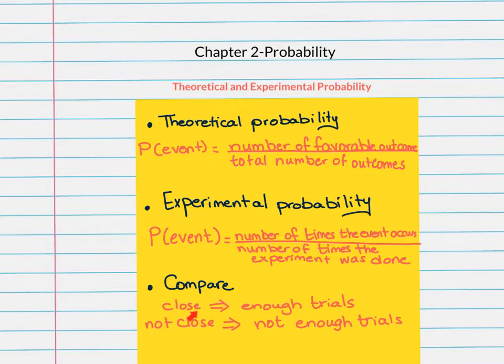If they are close to each other, this means you did enough trials in your experiment. You don't need to do more. Your experiment was fair to get the probability. In case they are not close to each other, this means your experiment was not fair and you need to do more trials. You did not have enough trials in your experiment.